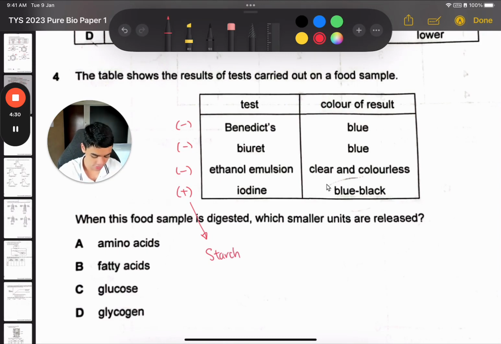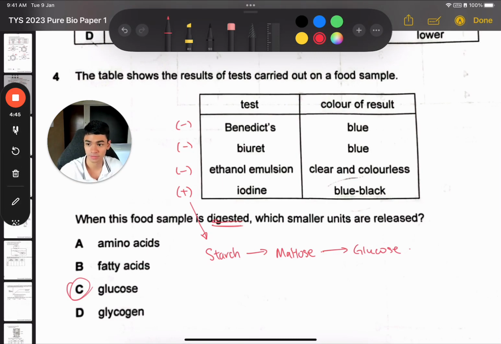And if there is starch, then when starch is digested, because that's what they're asking, right? Digested, you get maltose. Okay, do I see the option for maltose? I don't. So let's digest it further. What do you get? Glucose. So the answer has to be glucose, option C.